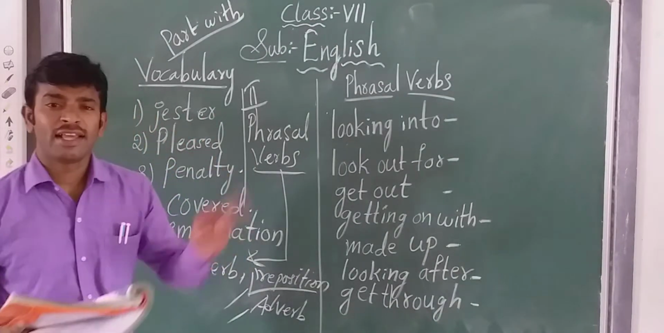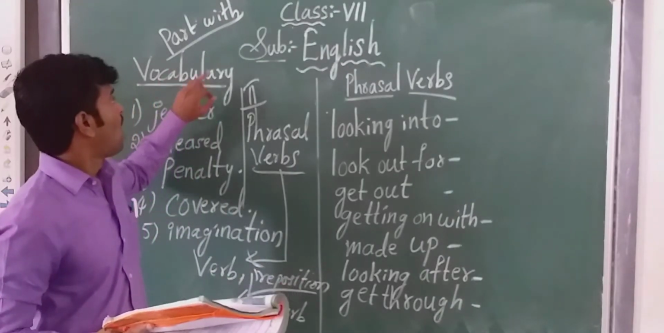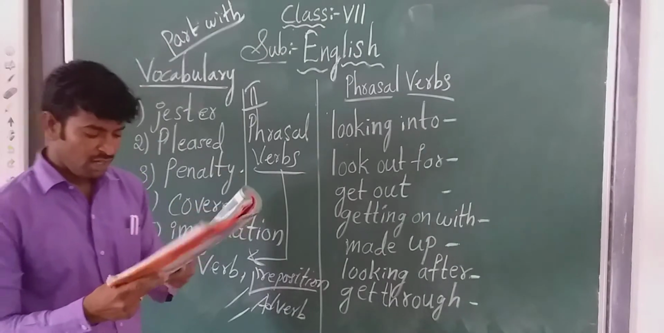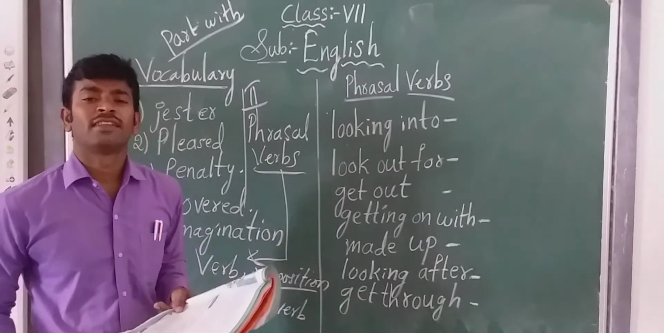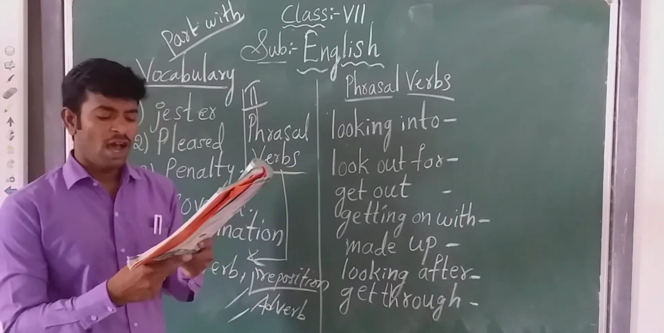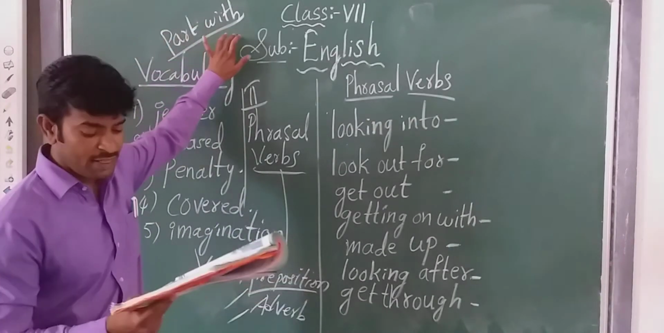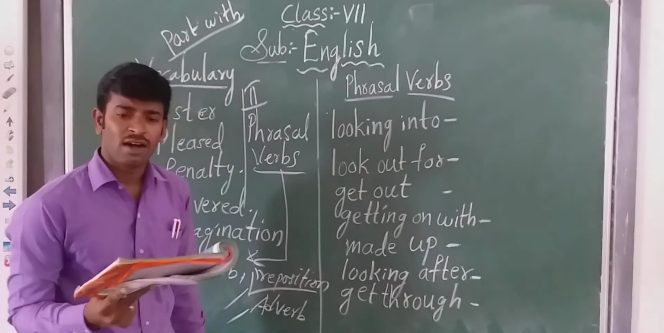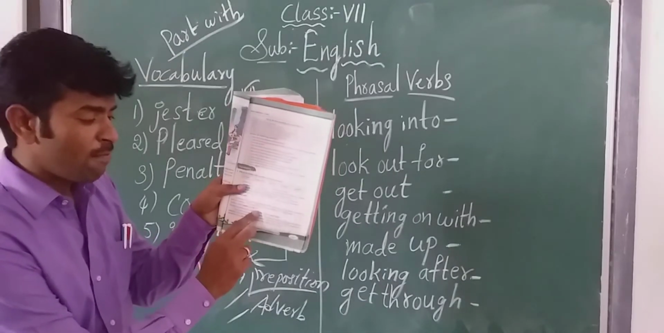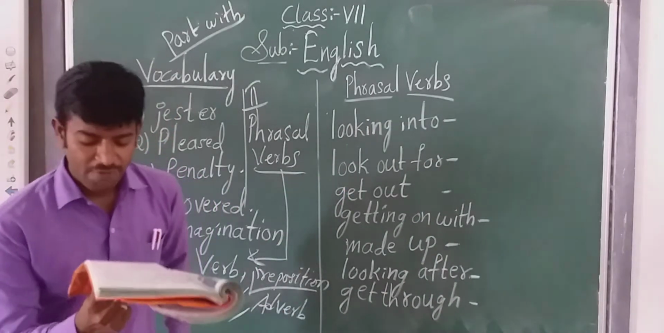Now he is explaining the meanings of these words, caught him out and part with. Now see here. The words in bold are the phrasal verbs. Both are there, part with and caught him out. You are all able to see it on page number 61, children. Caught him out and part with, both of them are the phrasal verbs.